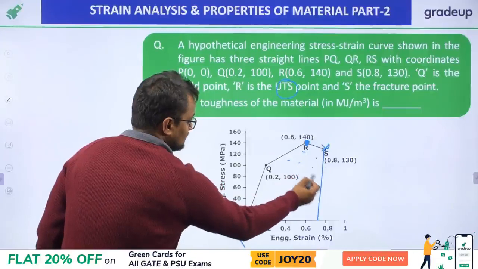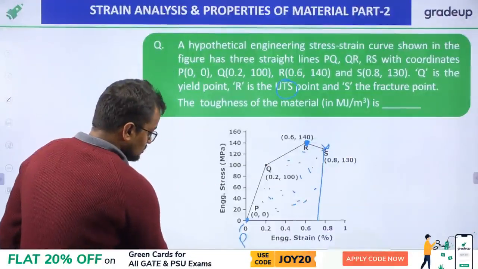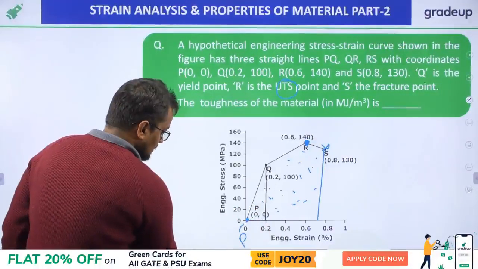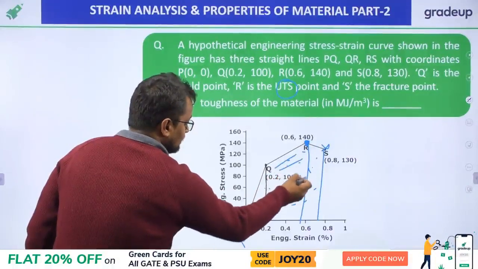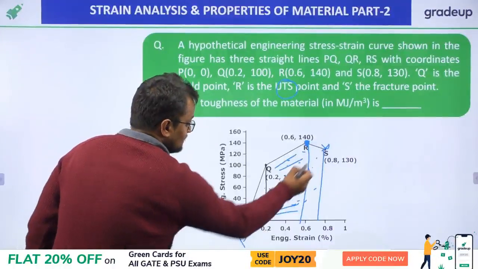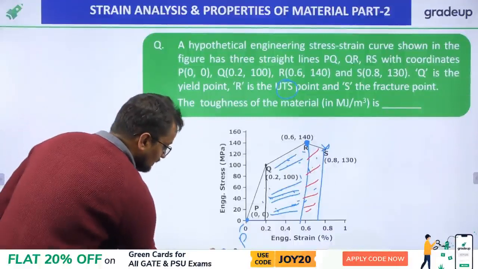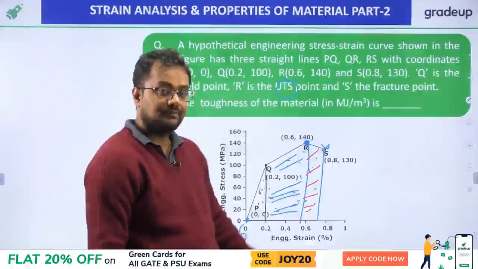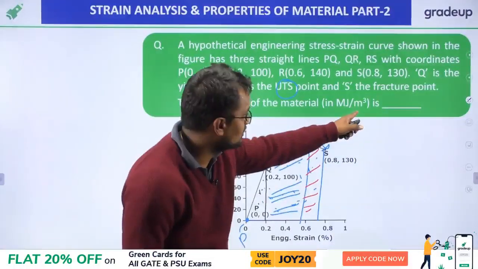So I break this area into this triangle, this blue trapezium, and this red trapezium. That area is the modulus of toughness, per unit volume.